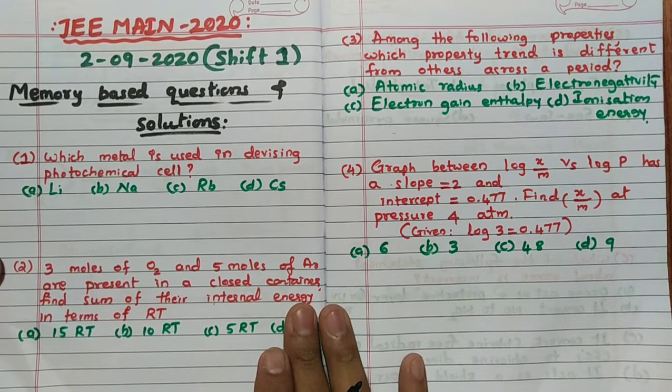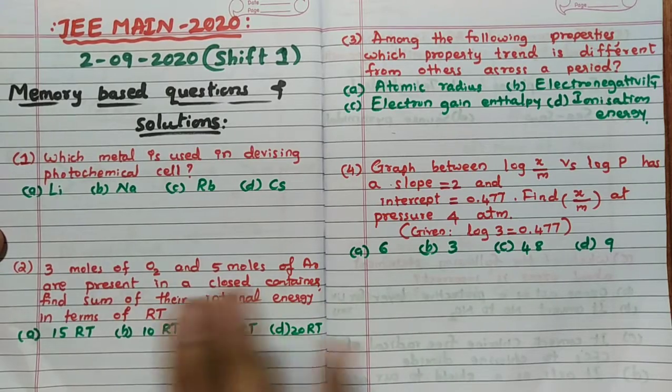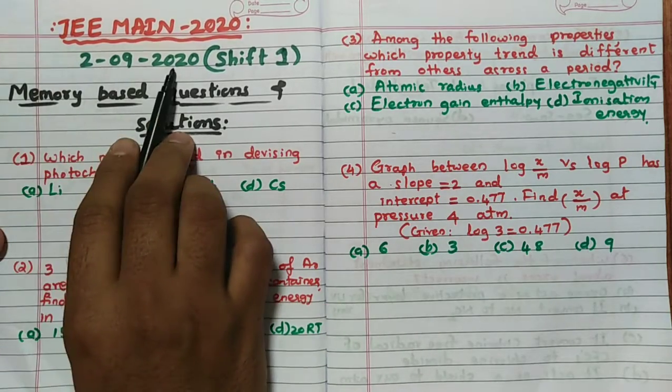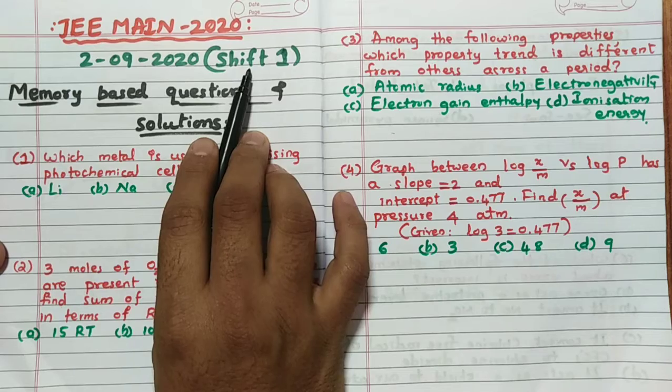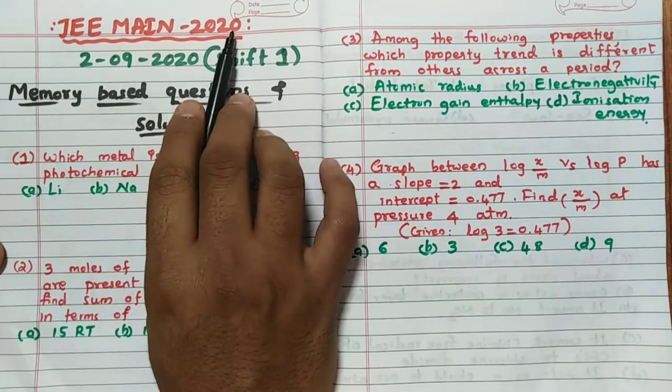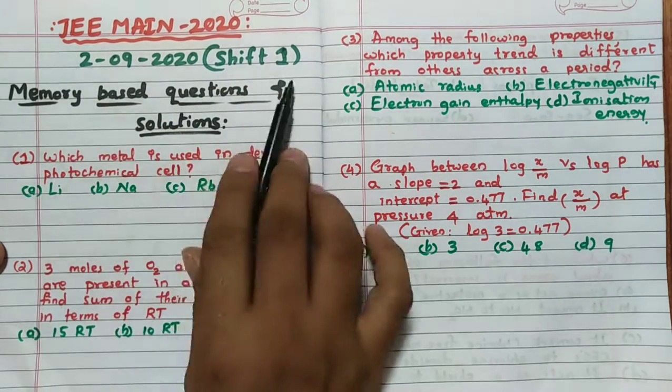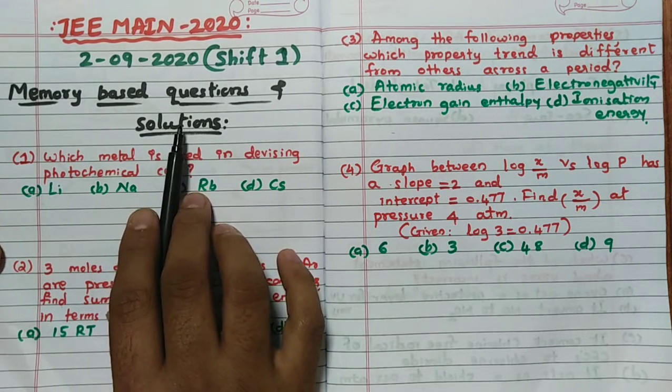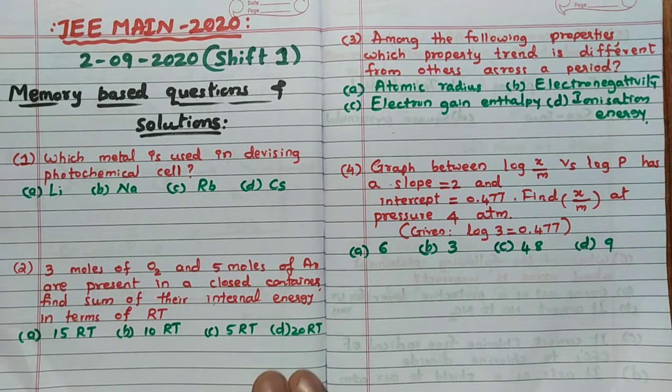In today's video, I am going to discuss today's, 2nd September 2020, shift 1 morning 9:30 to 12:30 paper, JEE Main 2020 memory based questions and solutions. Remember, this is the online test, because of that reason we will not get the question paper soon, which means it will take some more time.